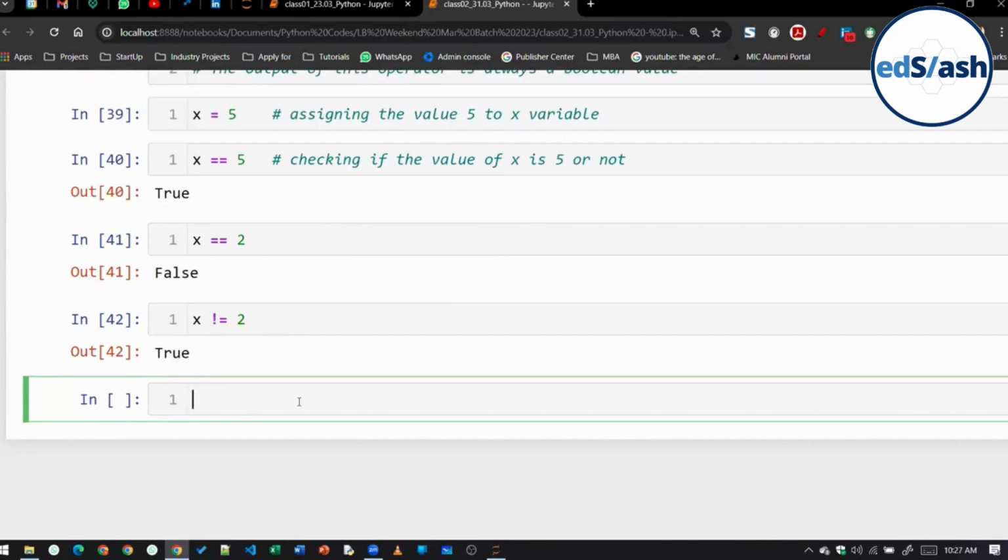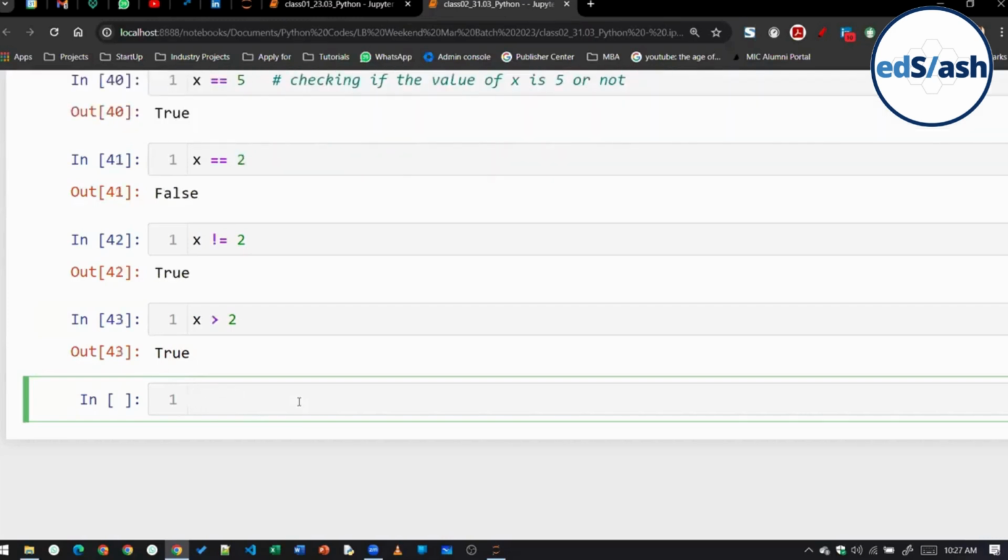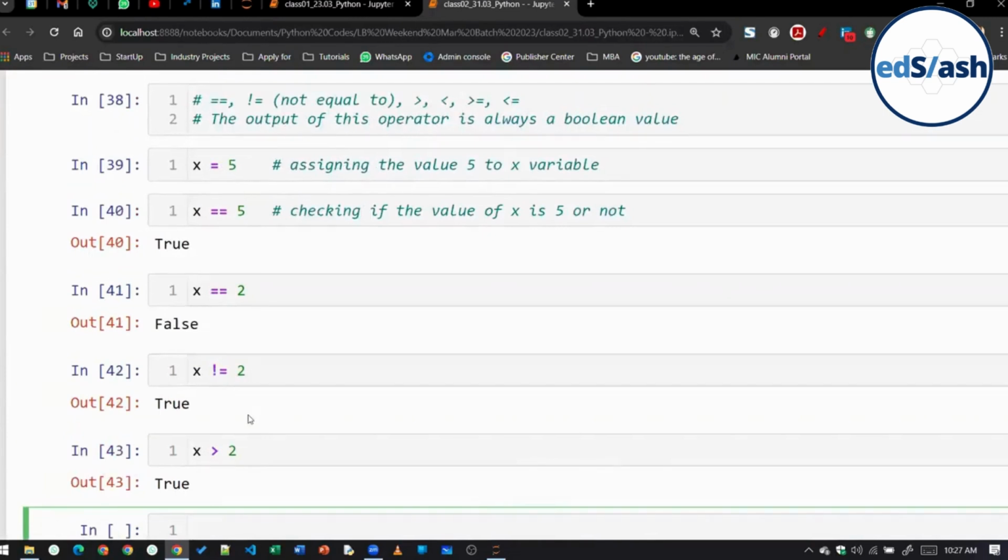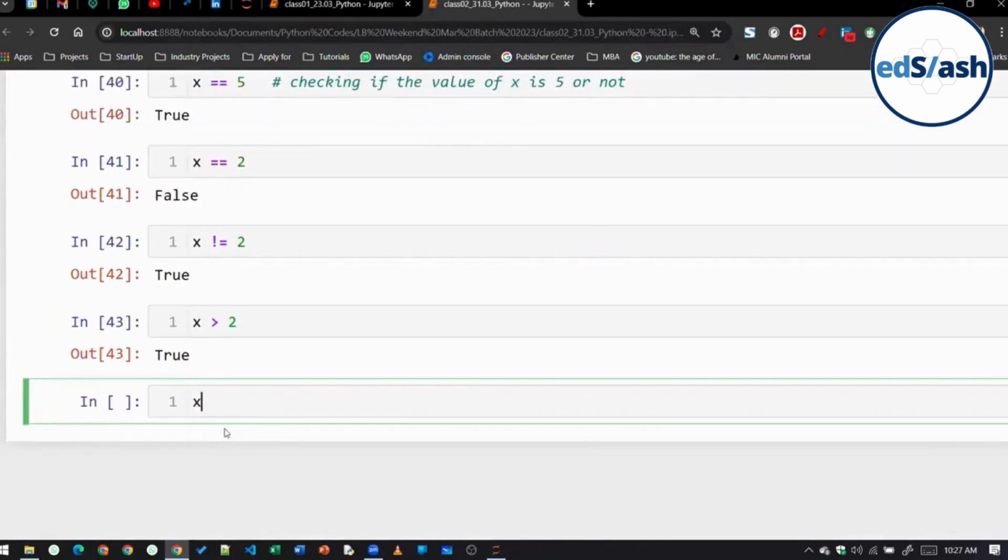Now, if I write here class x is greater than 2, it will give me true because the value of x is 5. So 5 is greater than 2. Tell me class, what will happen if I write x is greater than 5? It will give us false, right?